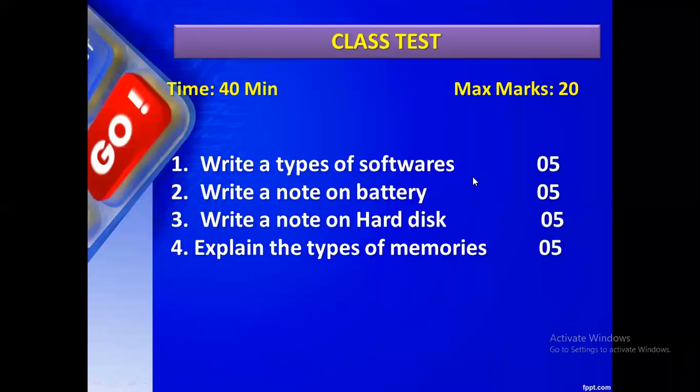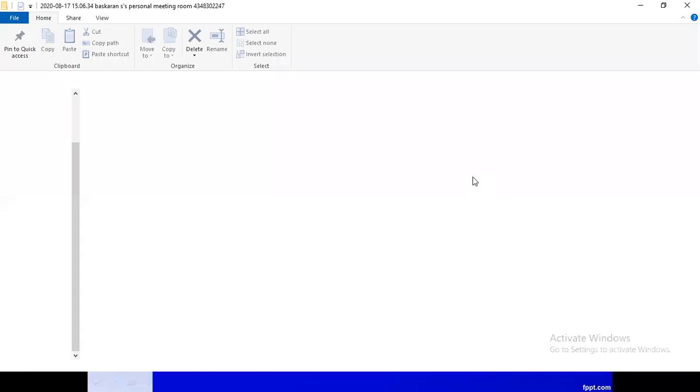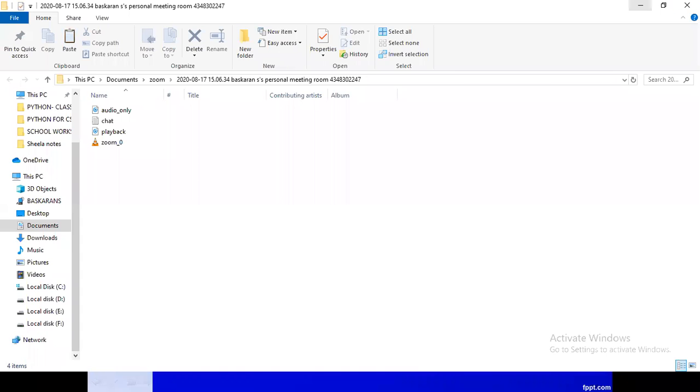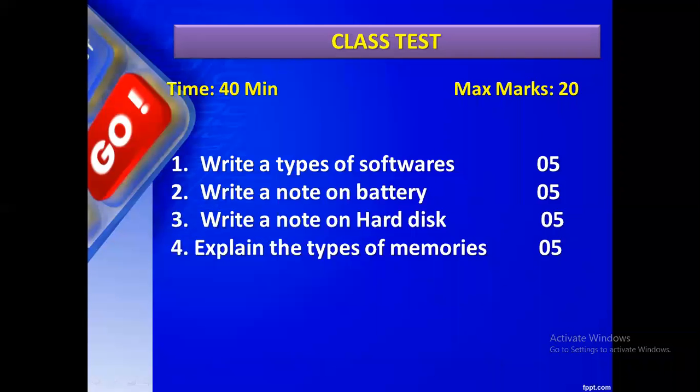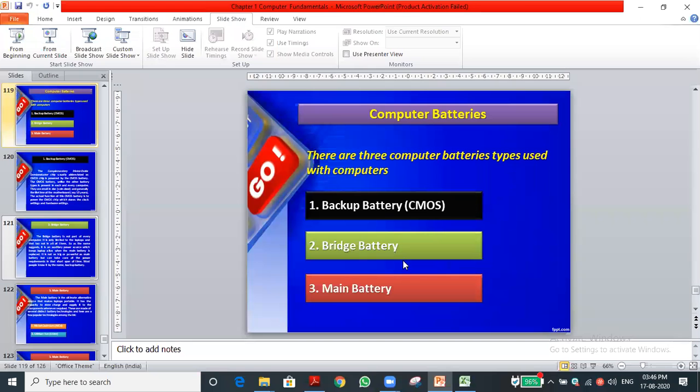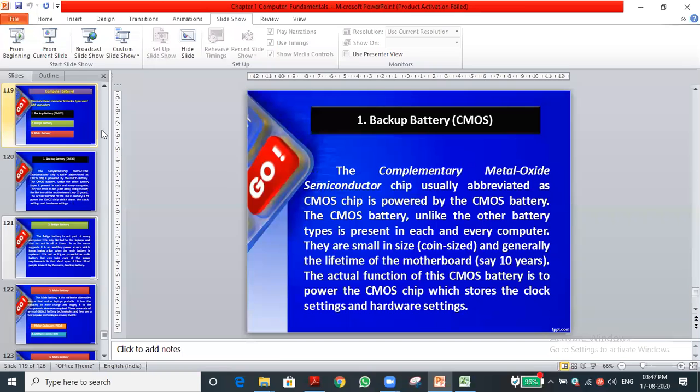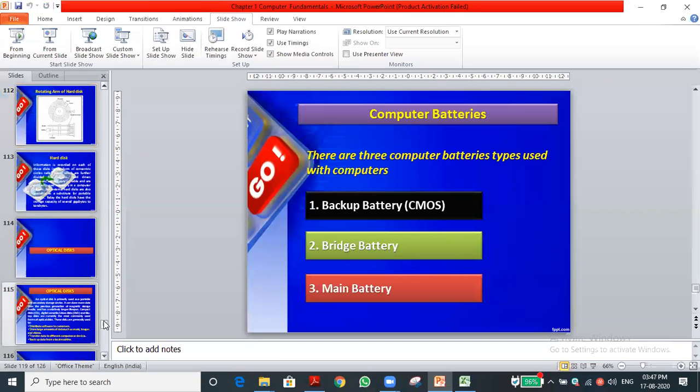So these are all the parts we discussed in our first chapter. We successfully completed the first chapter, students. That's all. Do you have any doubt in this first chapter? If you have, please ask.